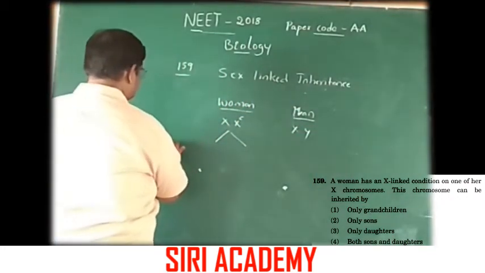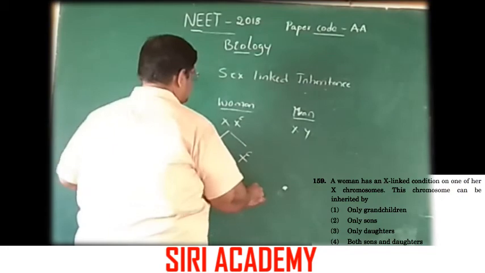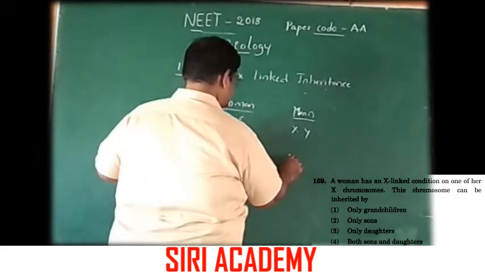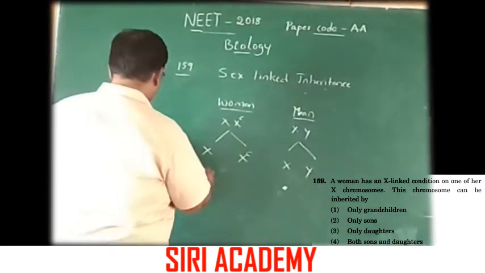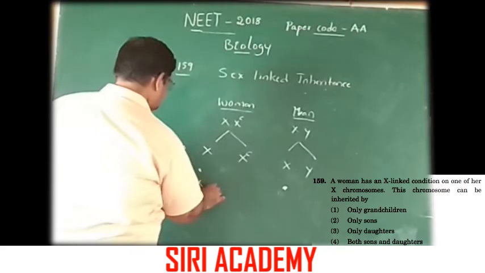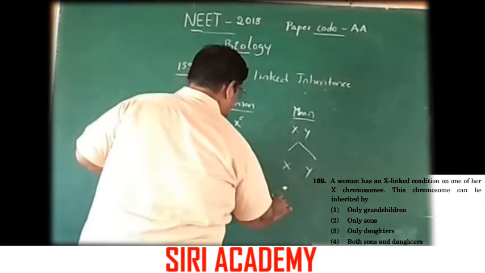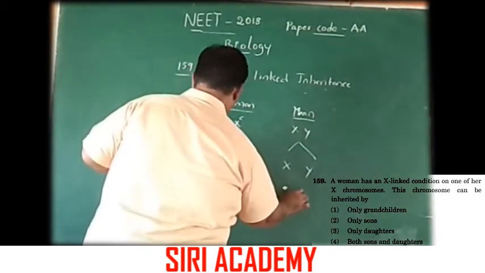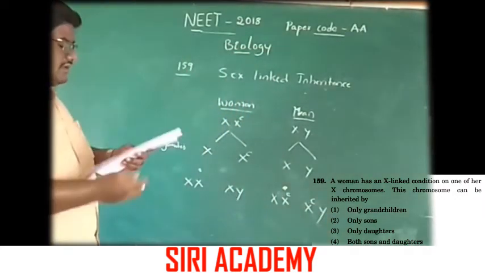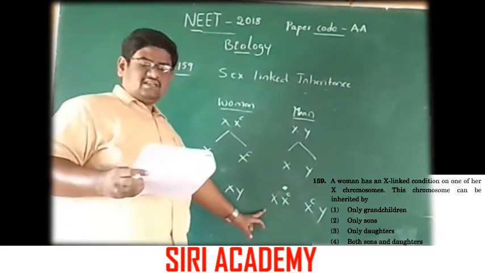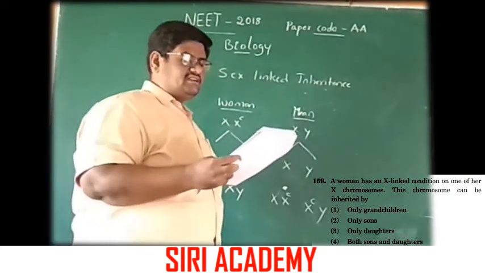The gametes formed are X, X carrier, X and Y. Both son and daughter receive this X-linked condition.